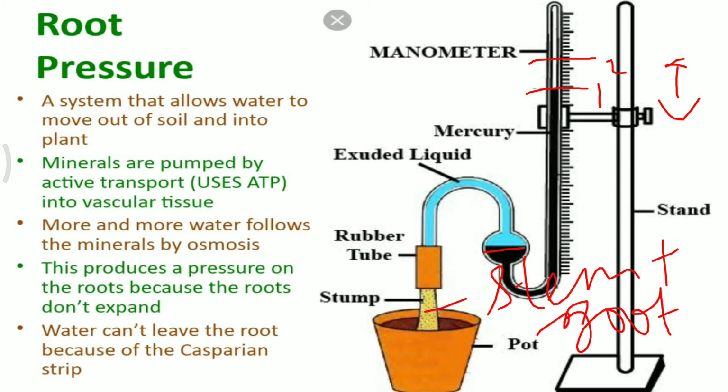And if we go into details about the structure of the root here, we see that there is presence of Casparian strip. Now Casparian strip is a very important structure present in the roots of the plant, and because of this portion there is proper filtration, you can say, taking place in the plants.